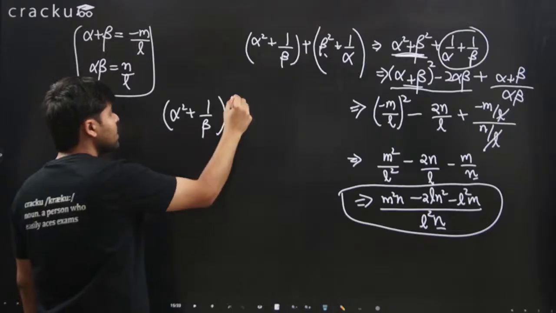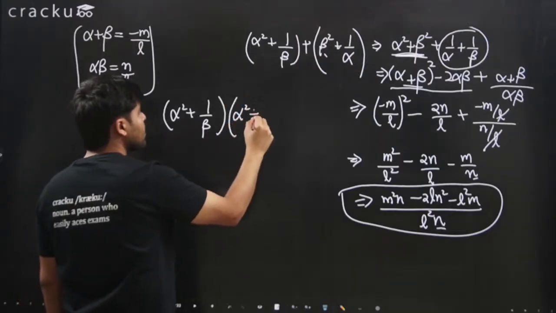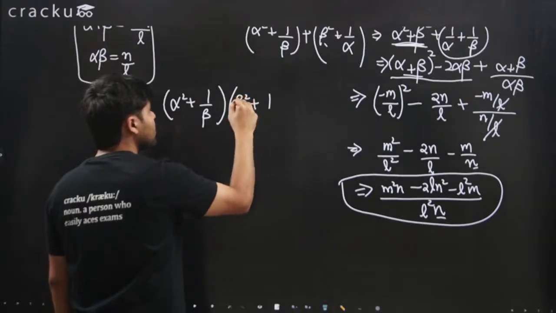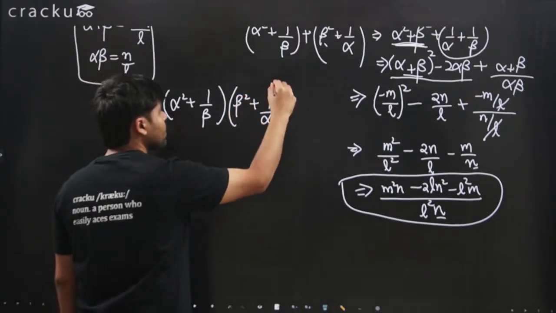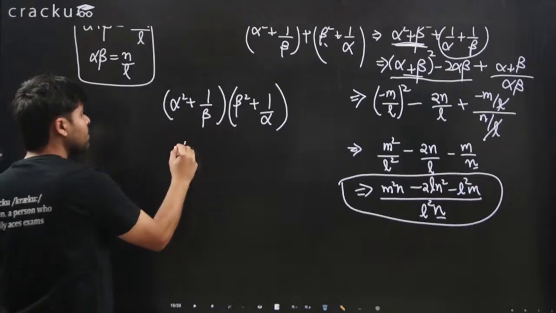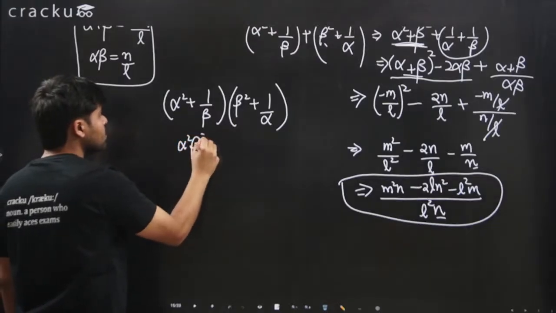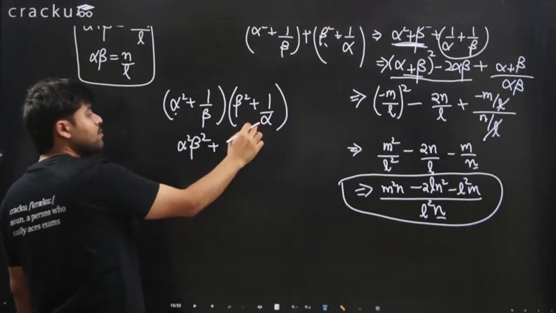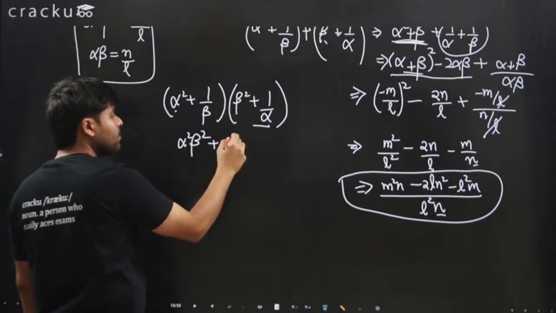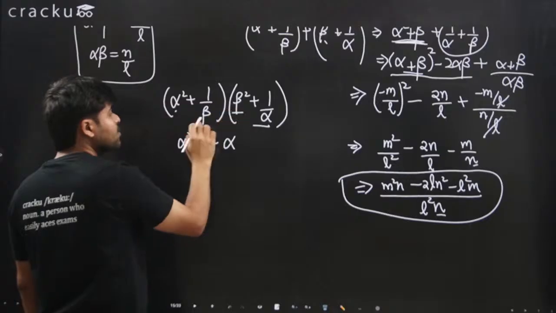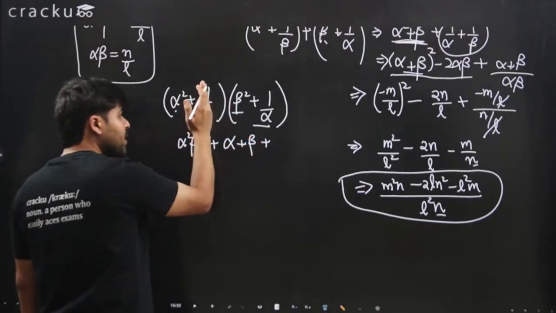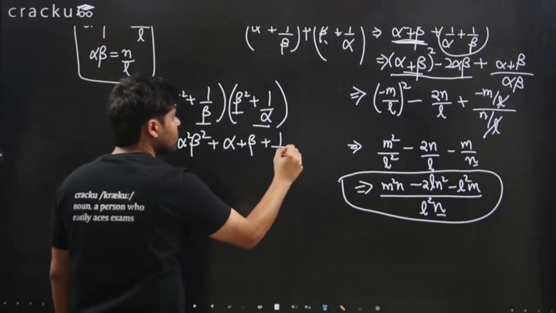The second one is beta square plus 1 over alpha. I can multiply this. I will get alpha square beta squared plus alpha square times 1 over alpha, which is just alpha, beta square times 1 over beta, which is just beta, and 1 over beta and 1 over alpha, this is just 1 over alpha beta.